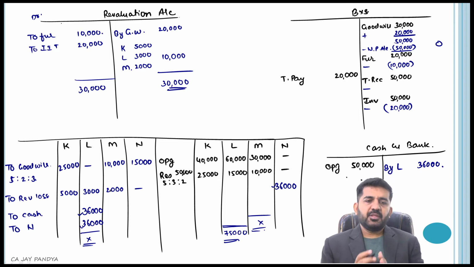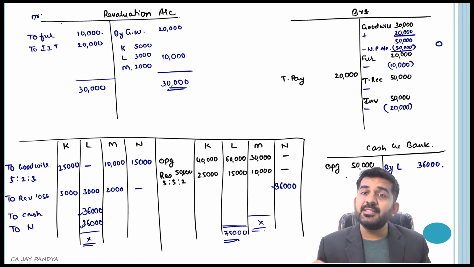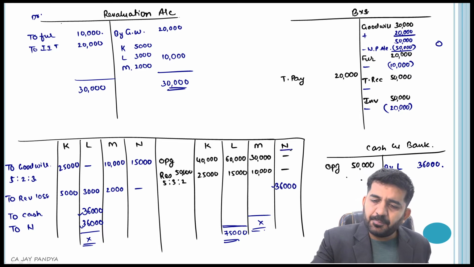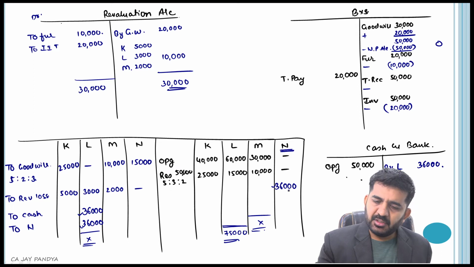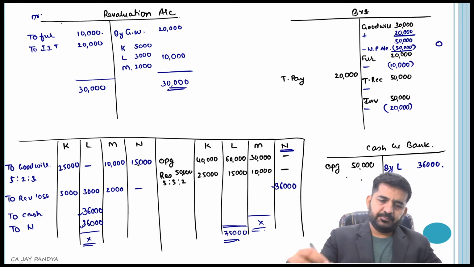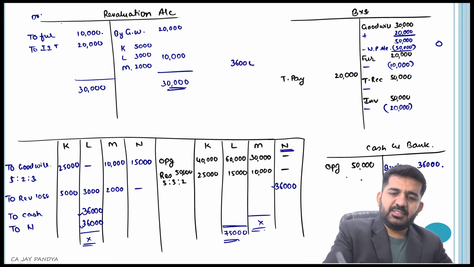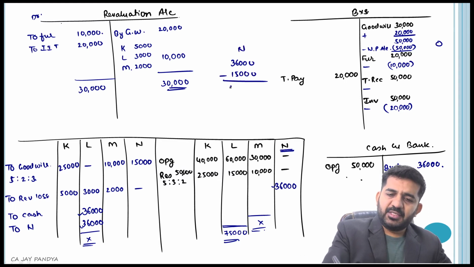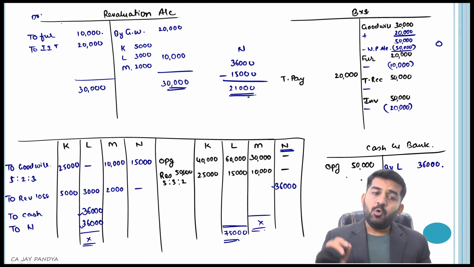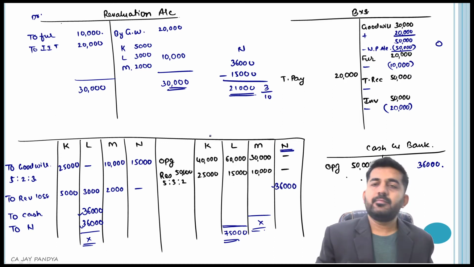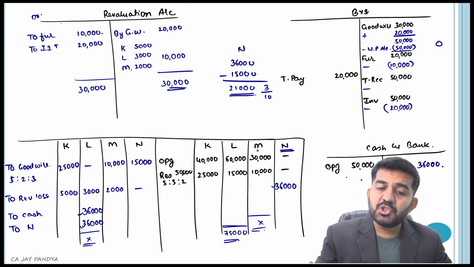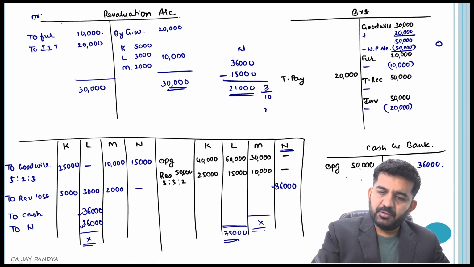Is it alright? How much should his balance be, proportionate to N? What is the balance of N? 36,000 minus 15,000. 36,000 minus 15,000 is the balance of N, the new partner, that is nothing but 21,000. Is it all? How much share is N having in the new ratio? 3 by 10. How much ratio is M having? 2 by 10.